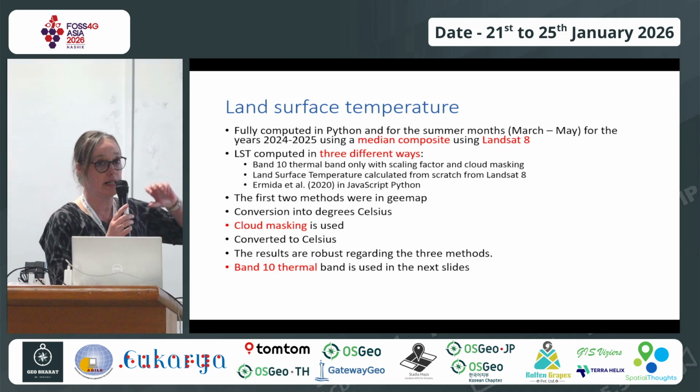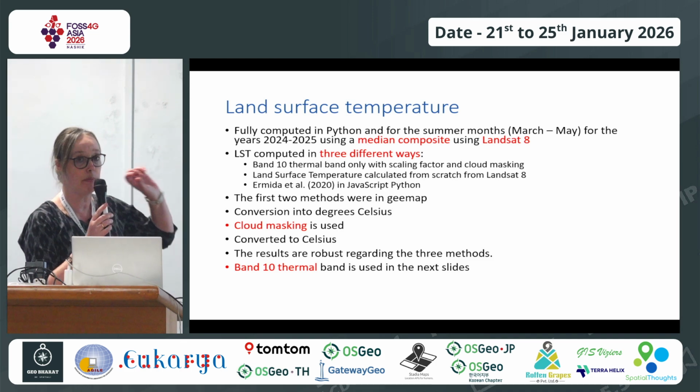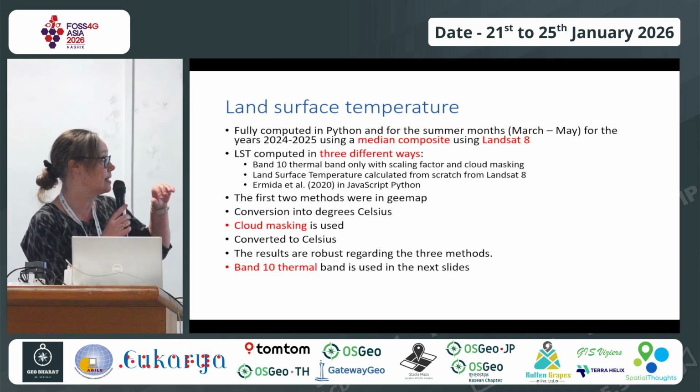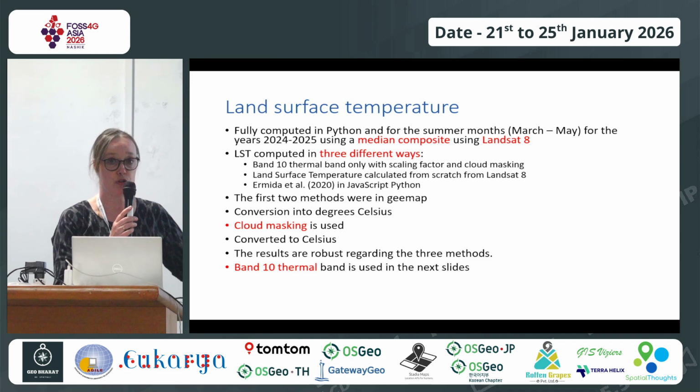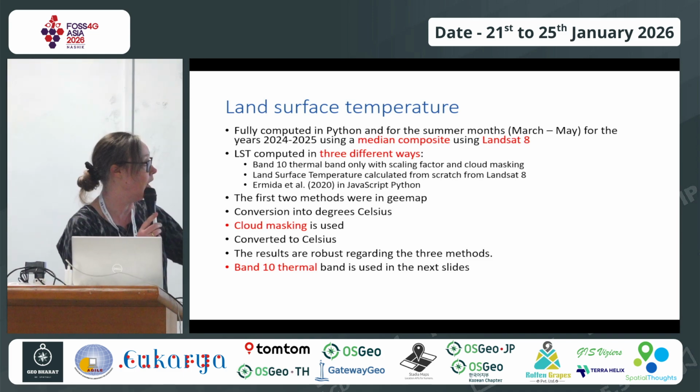Landsat, you can compute this in different ways. One is you can take band 10, the thermal band from the Landsat. Another is there are lots of calculations in the literature, so you have to make some assumptions. And if you go through the code, you can see how I've done it.